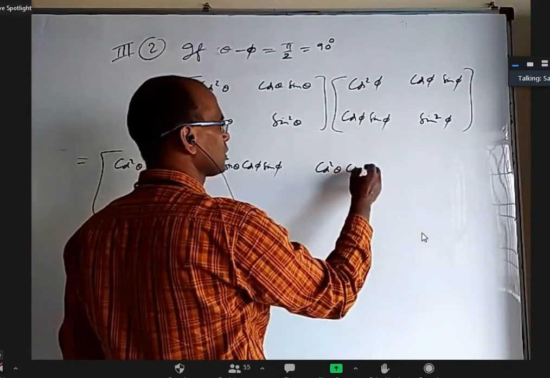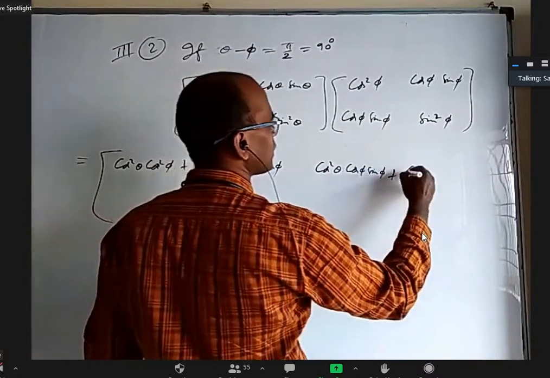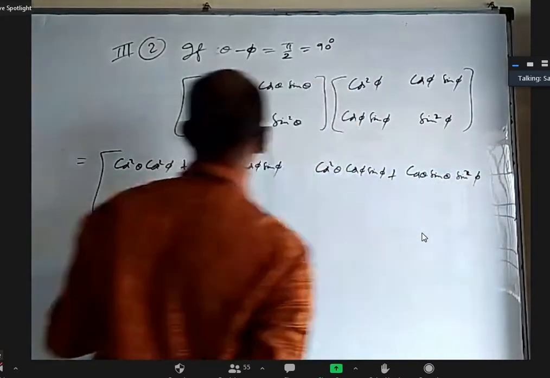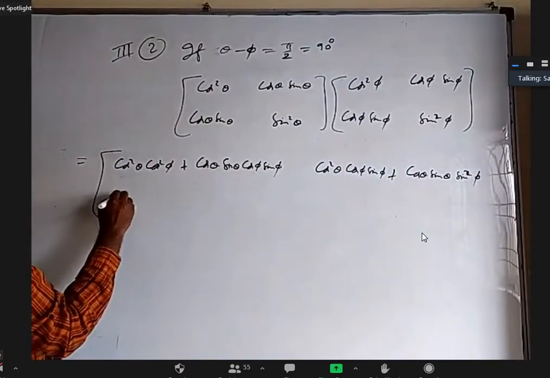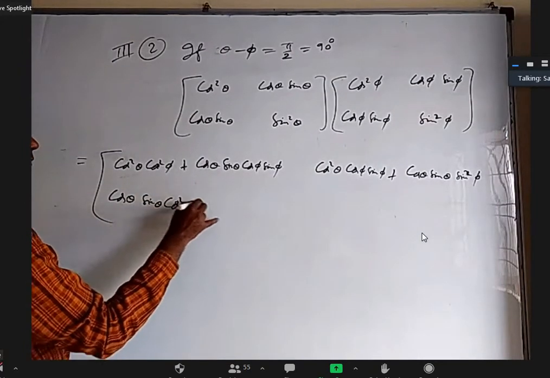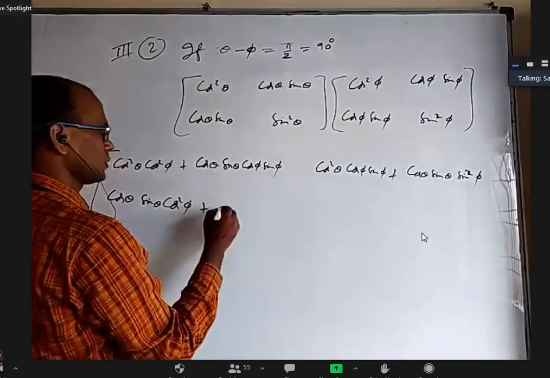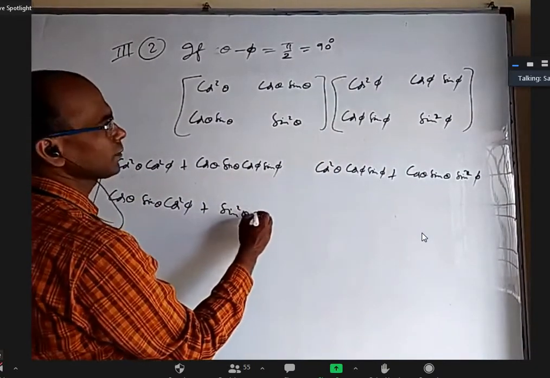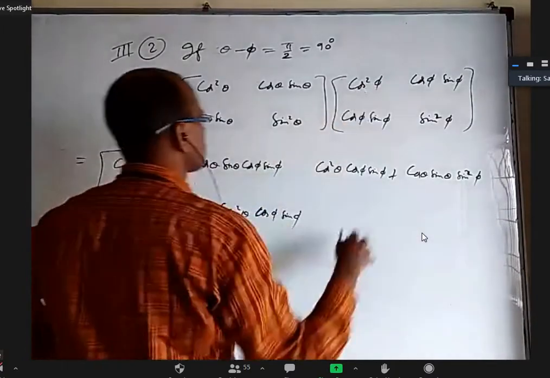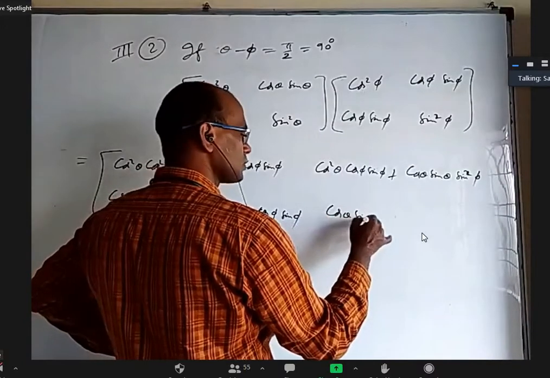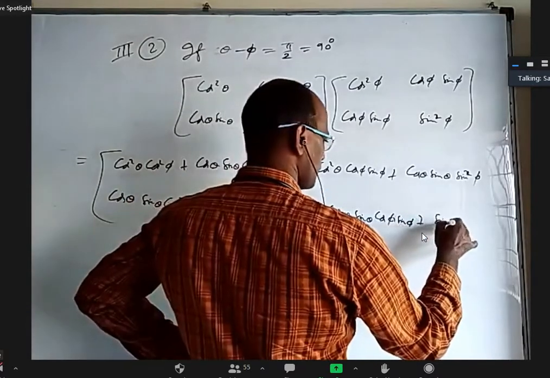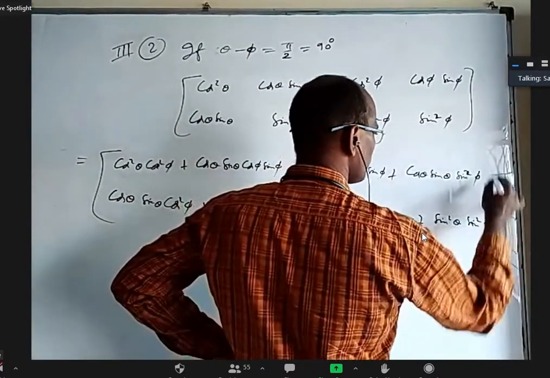Cos square theta cos phi sin phi plus cos theta sin square phi. Okay, listen to this. Cos theta sin theta cos square phi, and this into this sin square theta cos phi sin phi. Next, this into this cos theta sin theta cos phi sin phi plus sin square theta sin square phi.